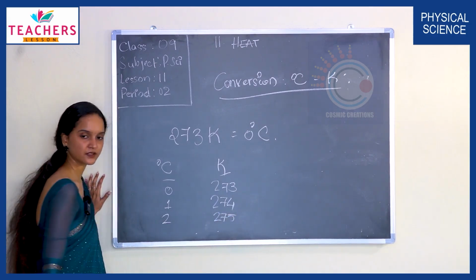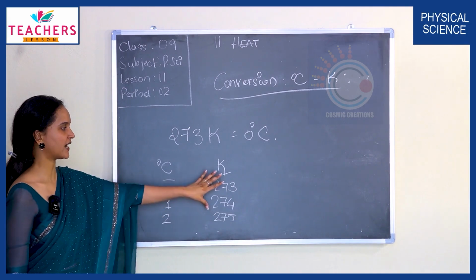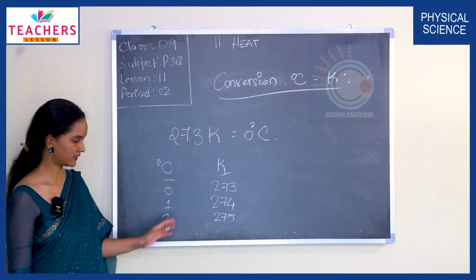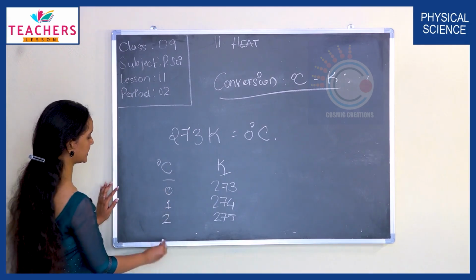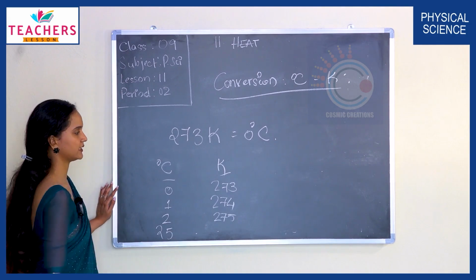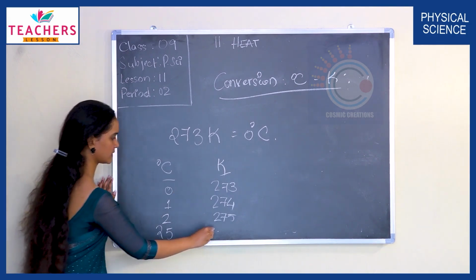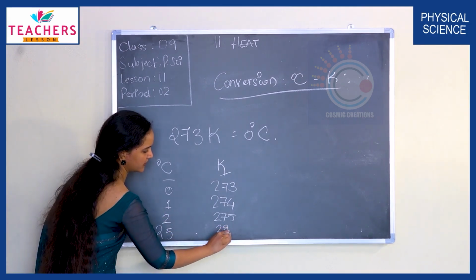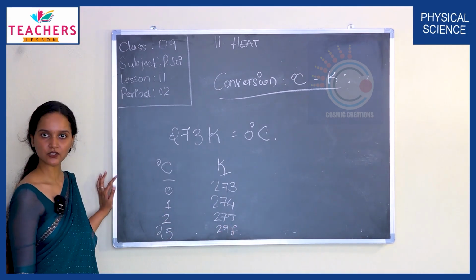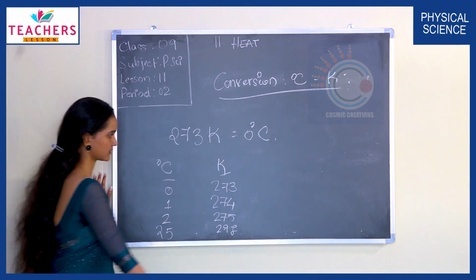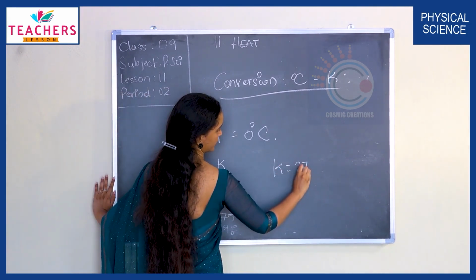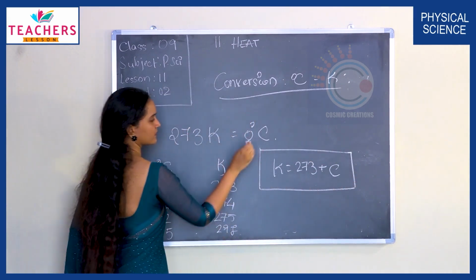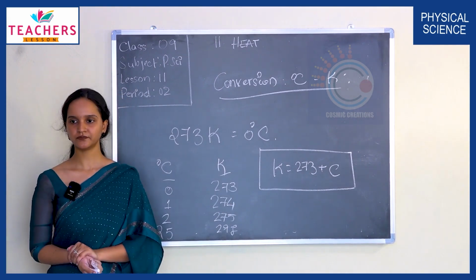So that means to convert, we add the Celsius value to 273 and we get the Kelvin value. So what is 25 degrees Celsius on the Kelvin scale? 298. Yes, 273 plus 25 is 298 Kelvin. So this is the conversion. K is equal to 273 plus C. Any questions so far?